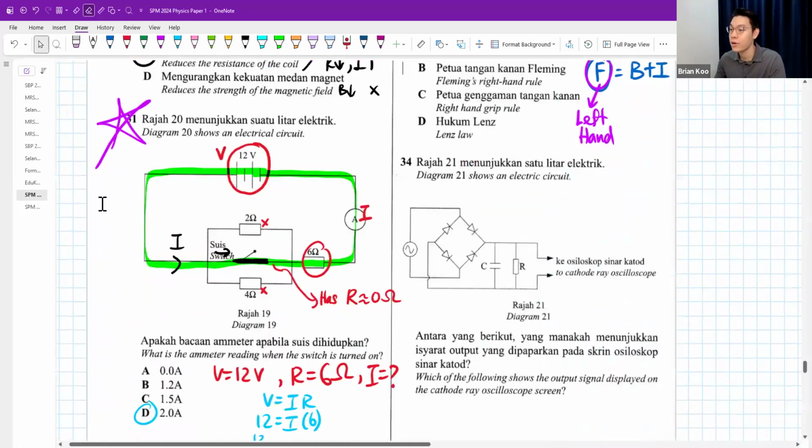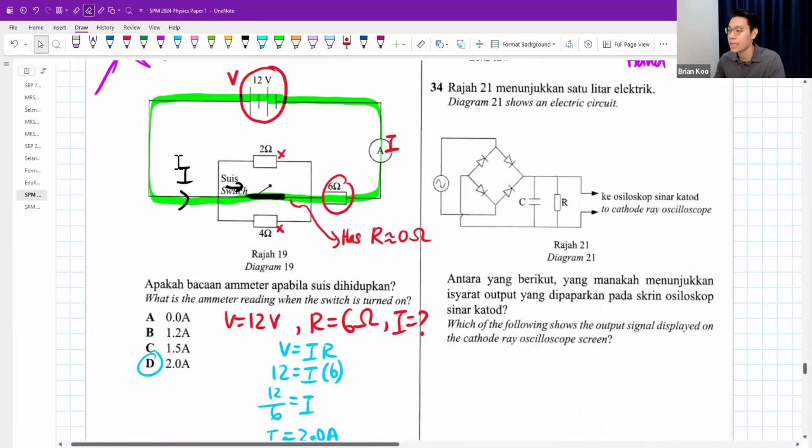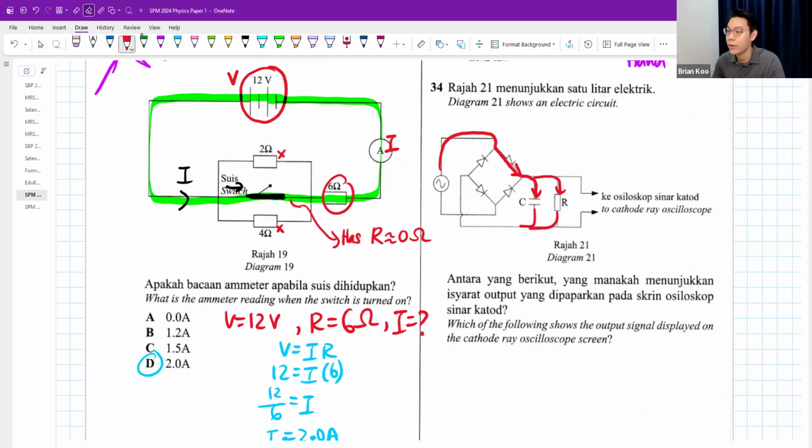Okay. 34. Which of the following shows the output signal displayed on the cathode ray? Okay. If you have 4 diodes, the current will flow through this one, and then it will go in here, and then it will come out like this, and then flow back. Okay, that's one. Then later when it flows again, it is going to flow from the opposite direction because this is an AC. It will flow through here. It will flow through these two, and then it's going to come back. Right? I went through this very fast, but the whole idea is that you will notice the 4 diodes